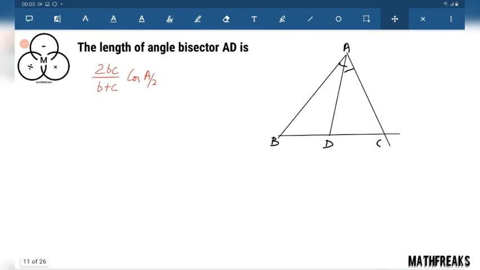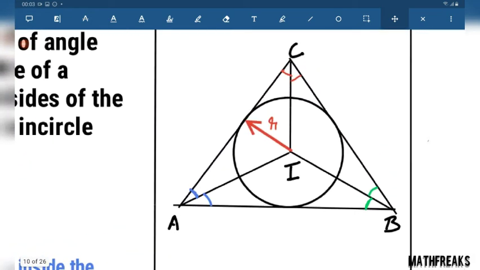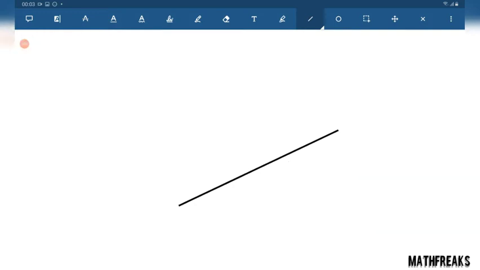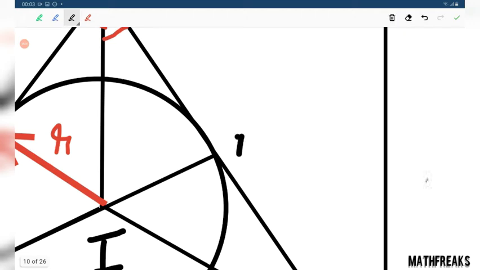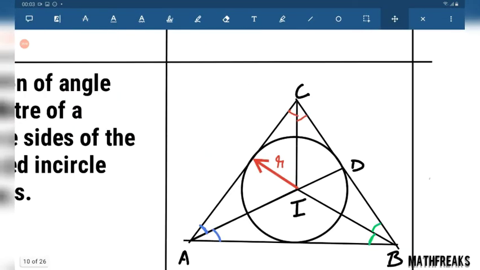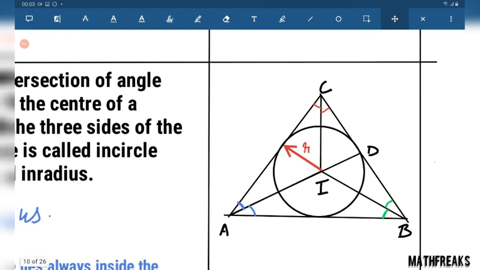To b plus c cos angle A/2, length of angle bisector AD. Similarly, we can find out the length of angle bisector B and CD like that. Another important and interesting thing is that when we are drawing this AD, this AD is divided by the incenter in a specific ratio.